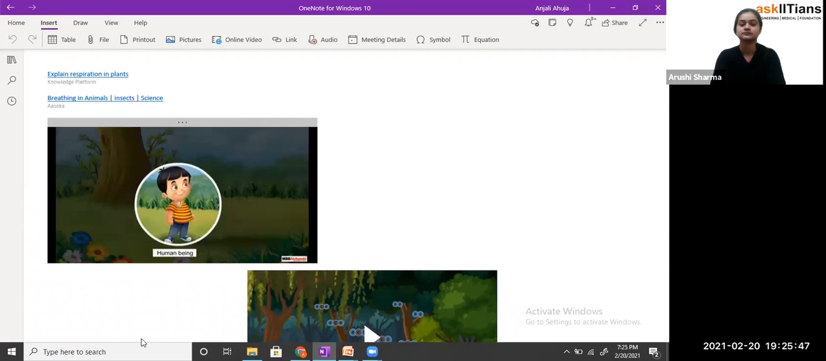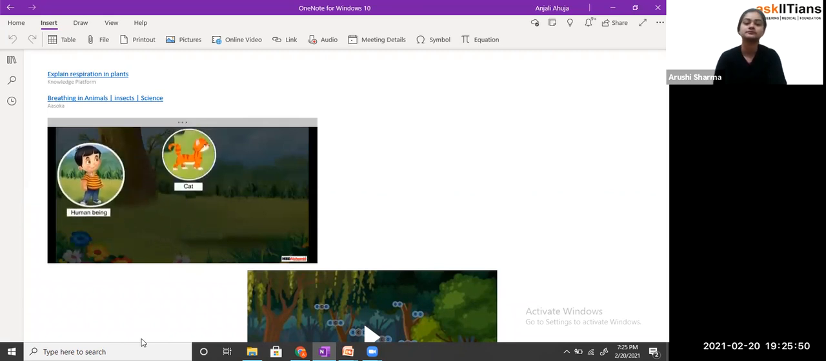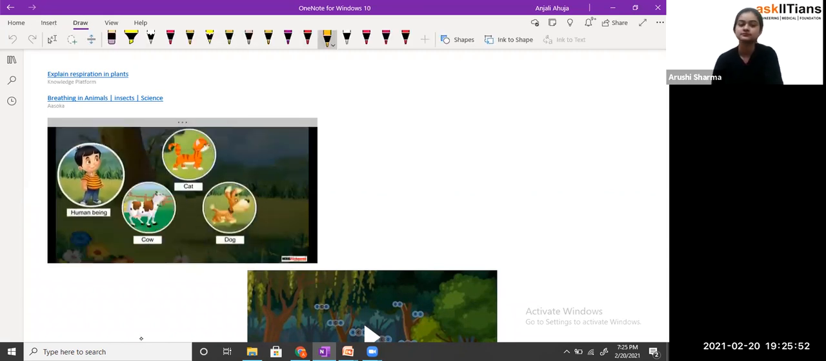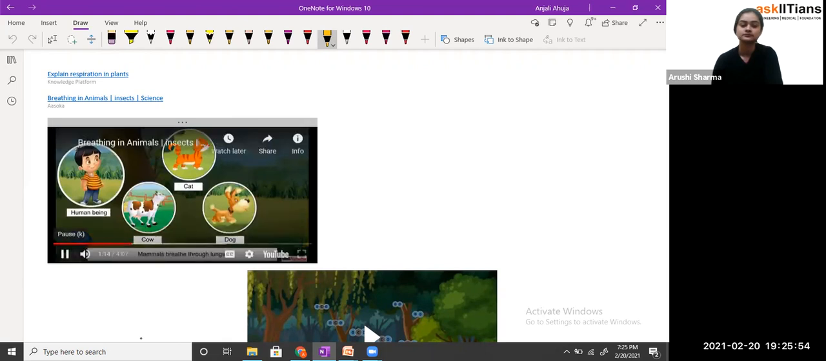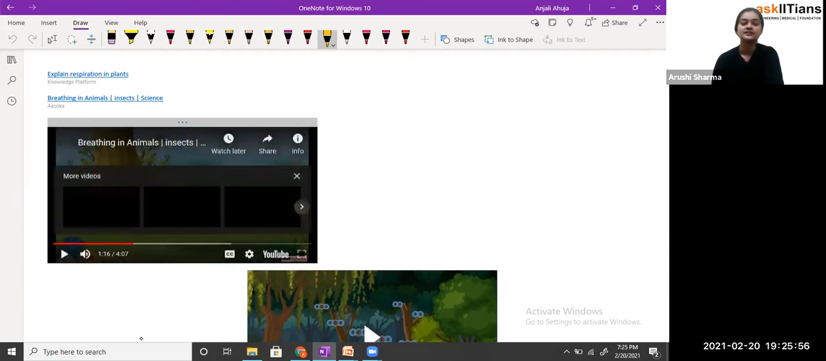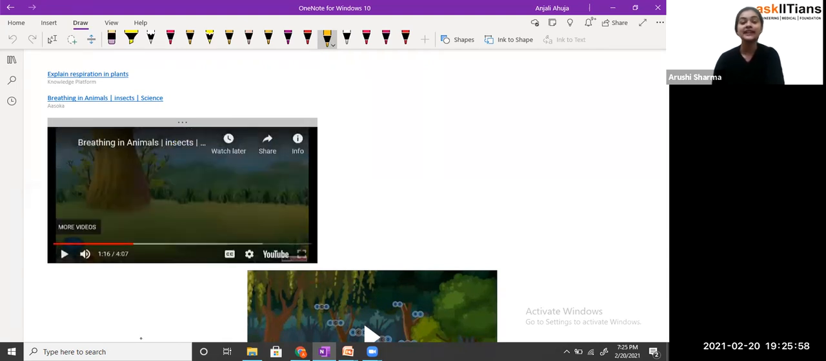Like human beings, all mammals such as cat, cow, and dog breathe with the help of their lungs. So students, depending upon the type of animals, if we talk about mammals, they have lungs for the breathing process. And as we have already seen, the respiratory system functions very well, and that's how we are breathing and surviving.